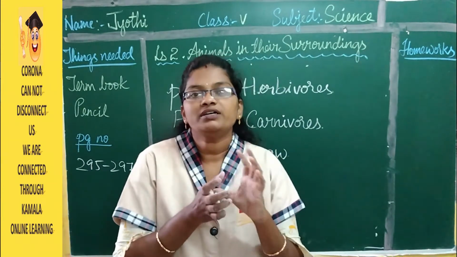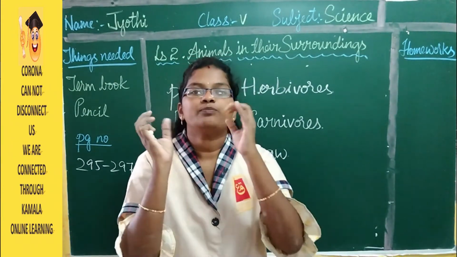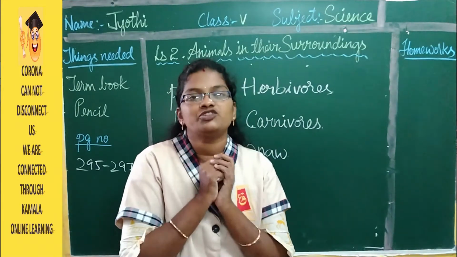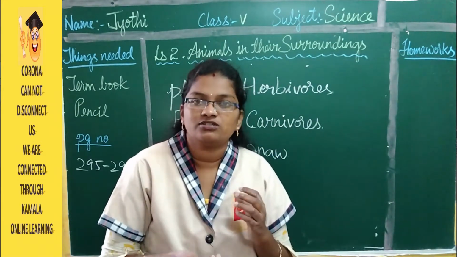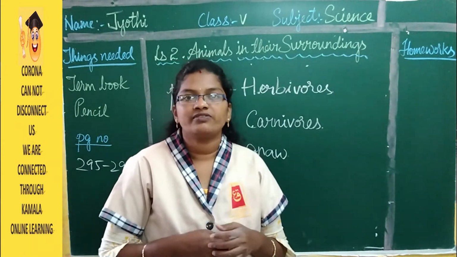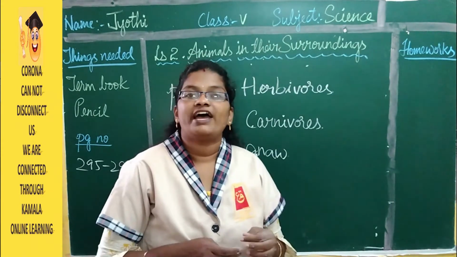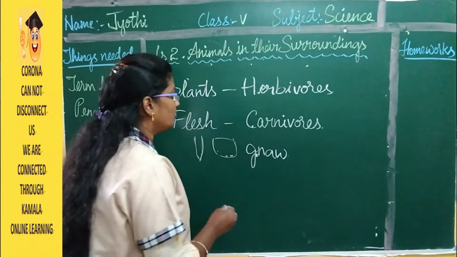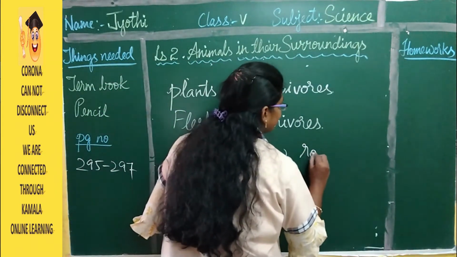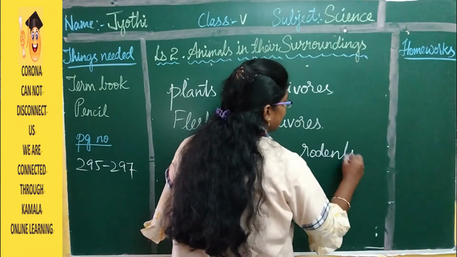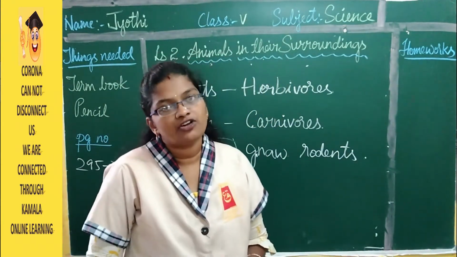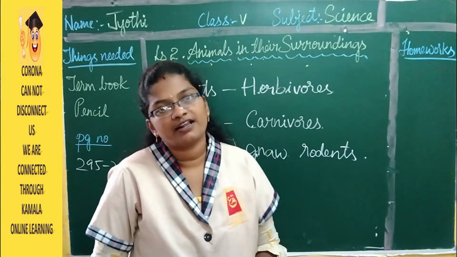making it into a soft ball by pushing the food to the left side jaw and right side jaw. So after making it soft, they are going to swallow. And such type of animals are called rodents. These type of animals are called rodents. Examples are rat.